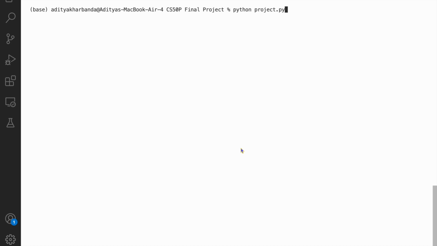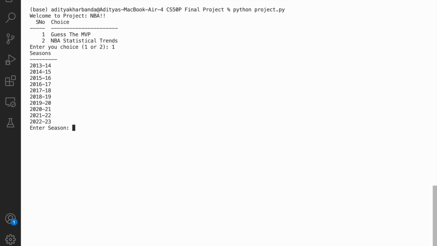So let's start by running the command. Welcome to the project NBA. And we get two choices. Either we can play guess the MVP, or we can view the NBA statistical trends that I have made using Matplotlib. So let's start with the guess the MVP activity.